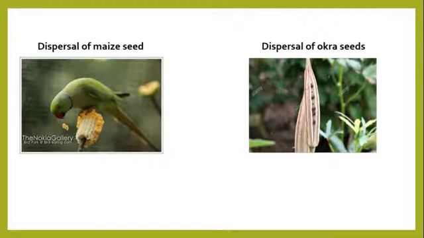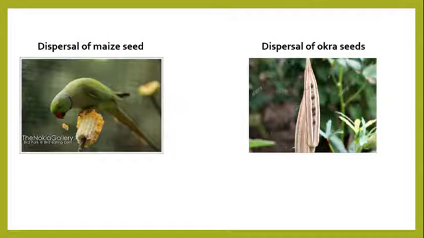Now let's look at the pictures to illustrate what we have just discussed. All right, so on your left is a picture of a typical bird, a parrot, trying to consume the grains. But remember, in an attempt to consume the grains from the cob, some of the seeds find their way dispersed. So that is dispersal of maize seed by a bird.